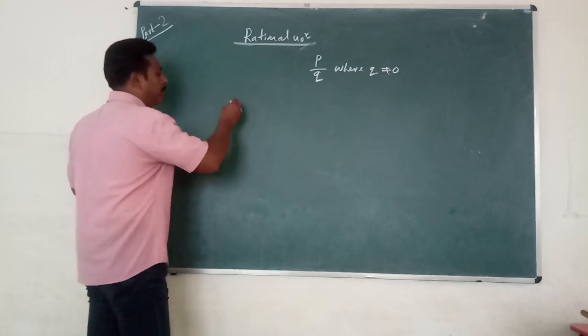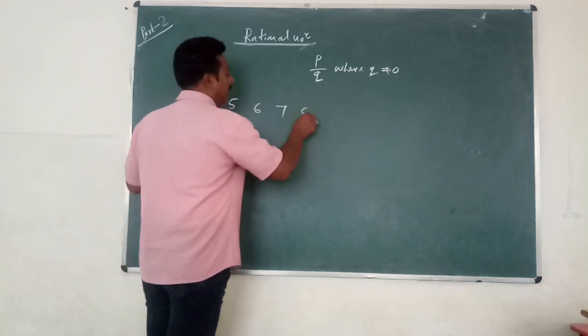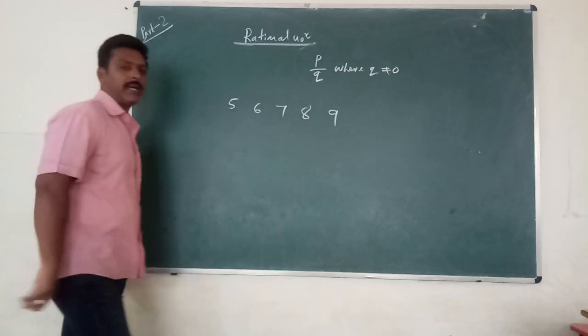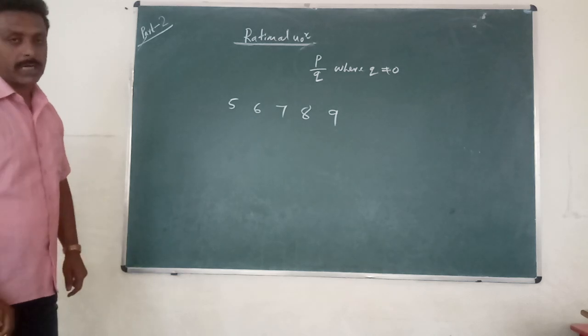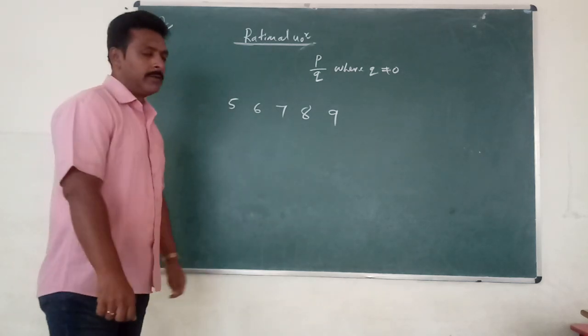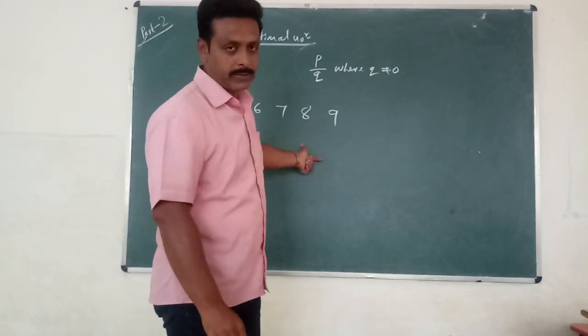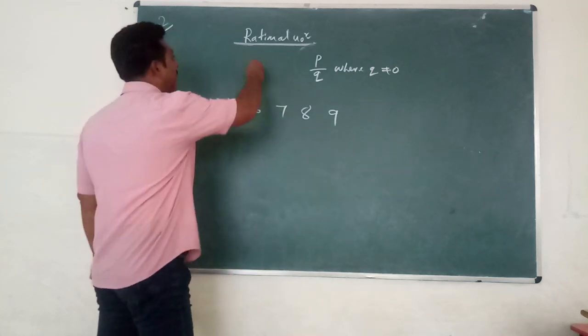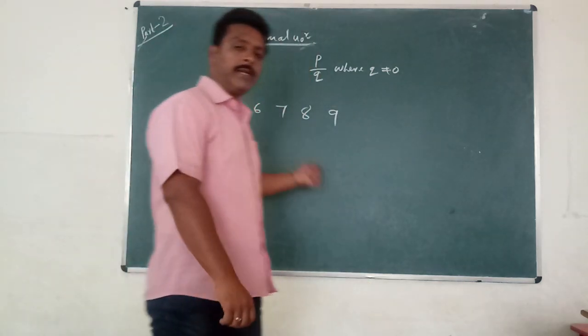Let me write some examples. If I am going to write 5, 6, 7, 8, 9, some numbers I wrote on the board. If I am asking what type of numbers these are, you may say, sir, it is a natural number. You are right. Some of your friends may say, sir, no sir, it is a whole number. That is also right. Some of you may say, sir, it is a rational number also. How sir? How is it a rational number?